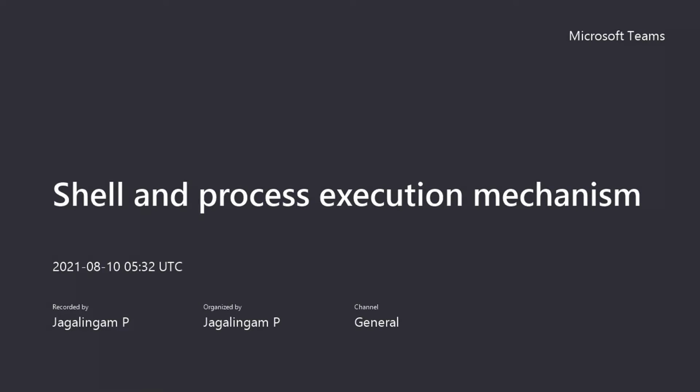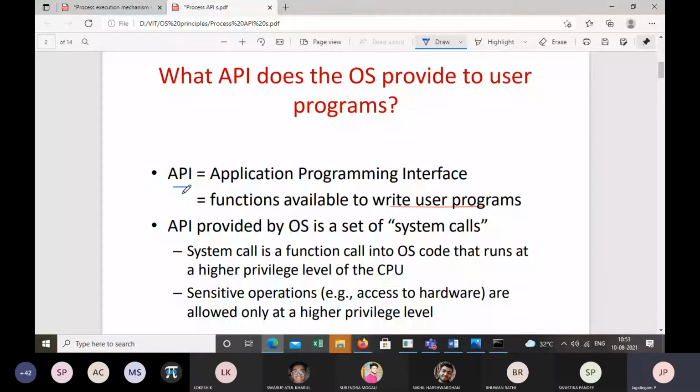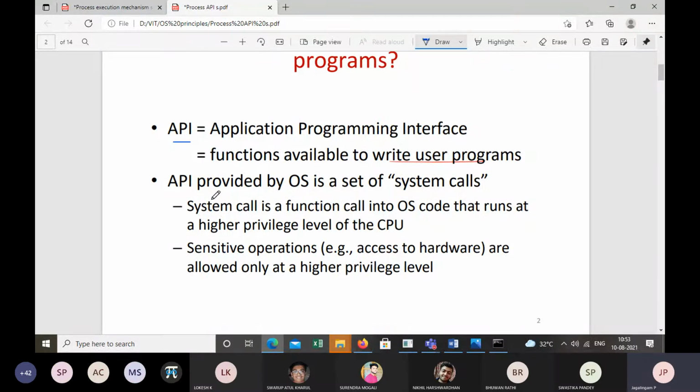It is a function which is provided for the user to write a program, right? And API is provided by the operating system, and this API we call as a set of system calls, right? And what is the difference between a system call and a function call? A system call has a higher privilege level, right?